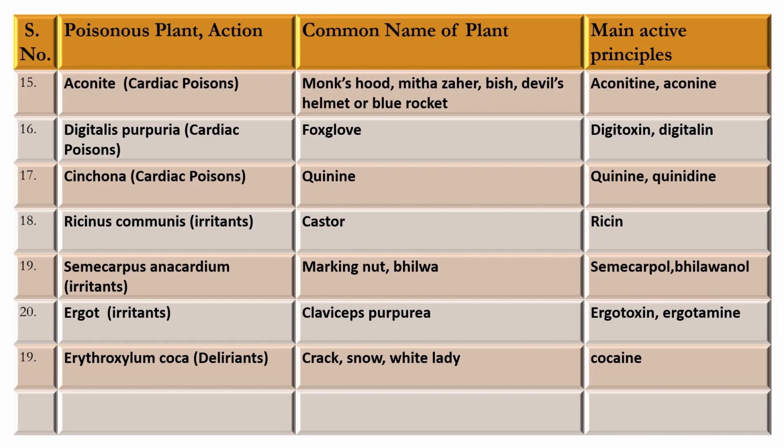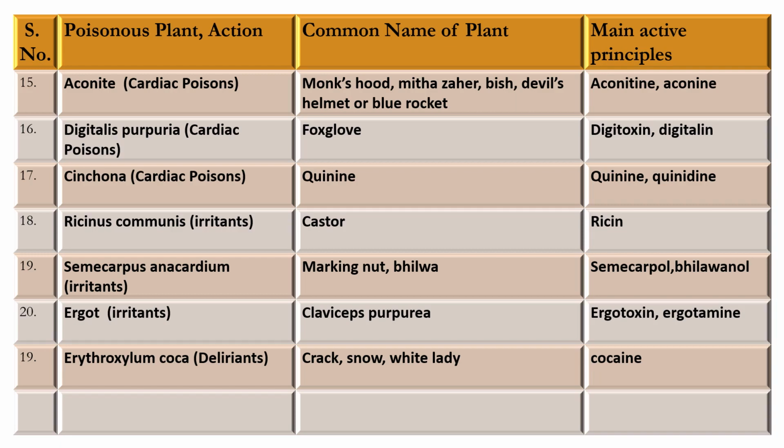Next plant is Digitalis purpurea. It is a cardiac poison commonly known as foxglove, and active principle is digitoxin, digitalin. Next plant is Cinchona, and quinine kind of medicine is obtained from the bark of the cinchona. Active principle is quinine and quinidine. Next plant is Ricinus communis. It is irritant in nature and commonly known as castor.